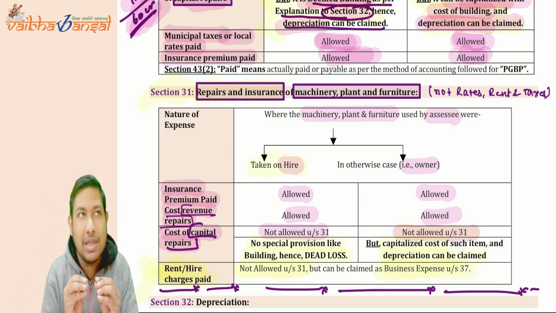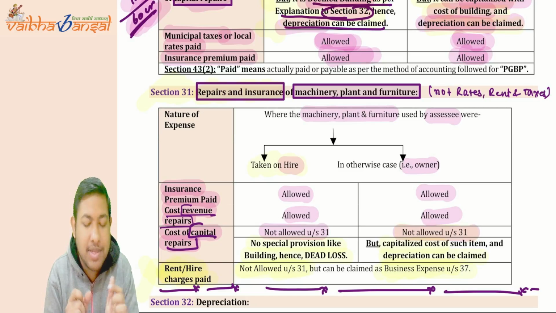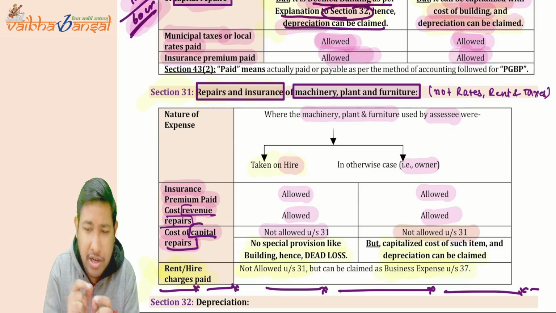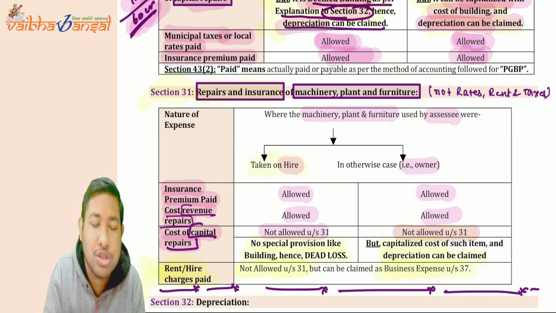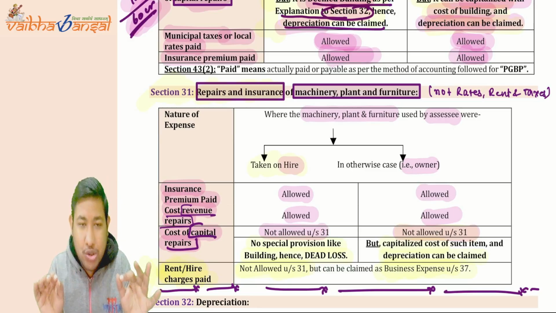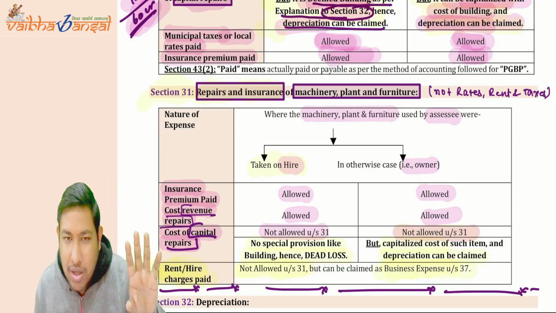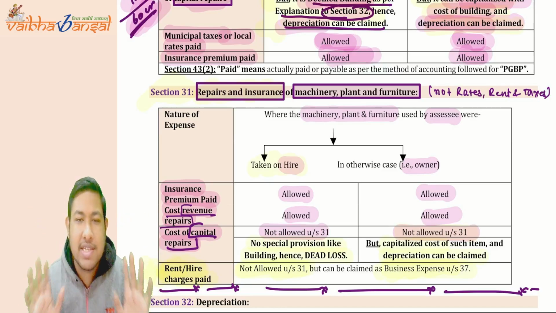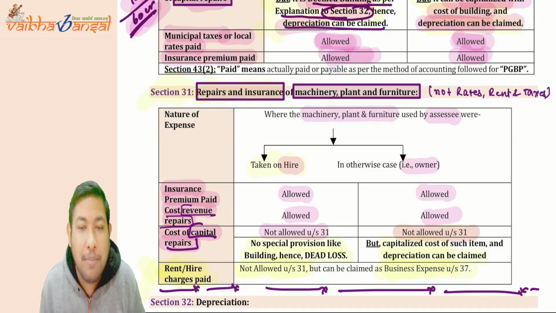Now, if there is any cost of capital repairs, that means if there is plant, machinery or furniture and someone has incurred the cost of repair, in actual, whoever is taking them on hire or the owner, in both cases it is not allowed.